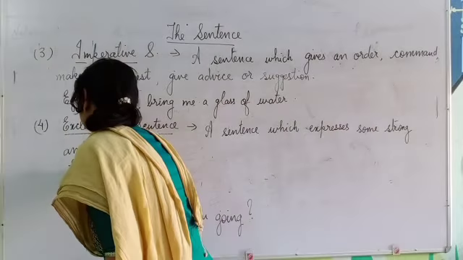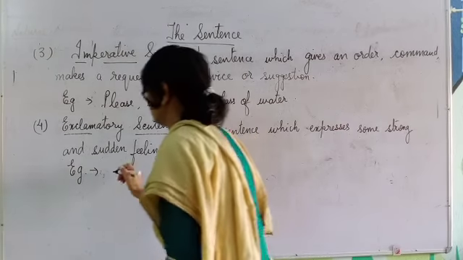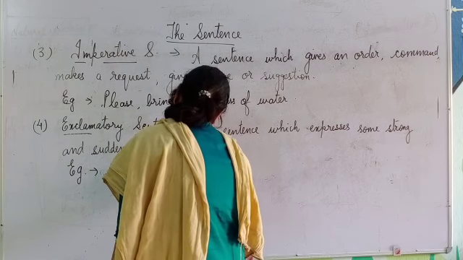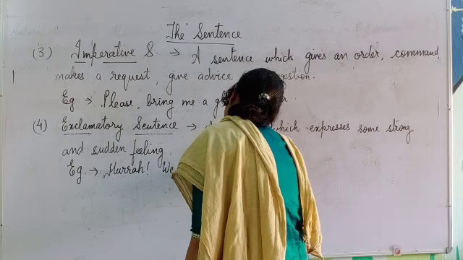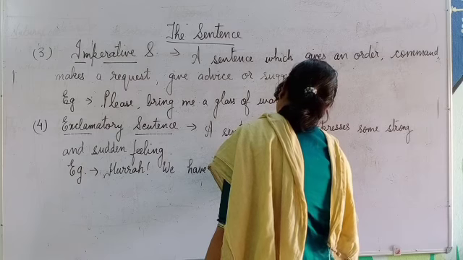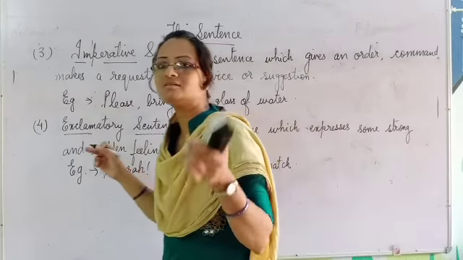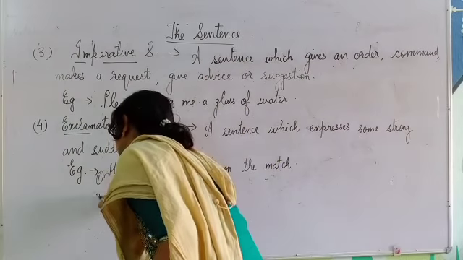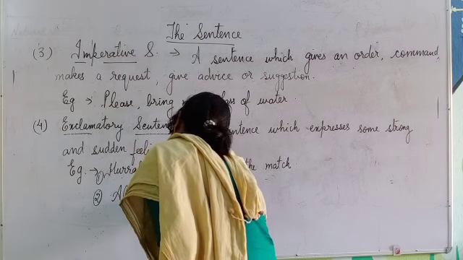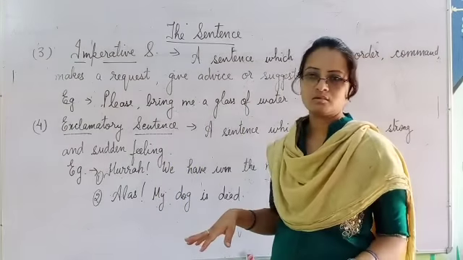For example, hurrah! Hurrah! We have won the match. You can speak out and check your tone and expression. We have won the match. Another one. Let us take one example of a sentence containing sorrow. Alas, my dog is dead. See here, alas, my dog is dead.